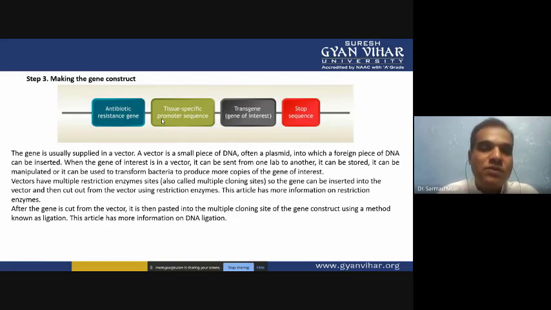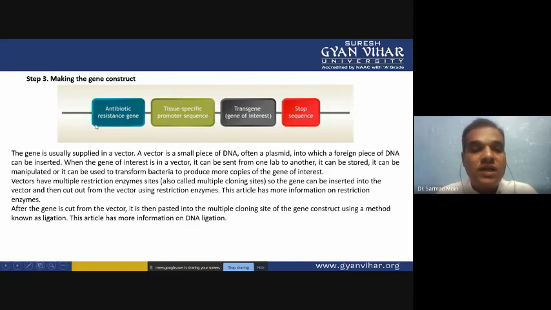If you are not putting the tissue specific promoter, it will express in every cell and tissue, and when it expresses in every cell and tissue, then how will you isolate your transgenic protein from the cow? It will be very difficult. Okay, so that's why we are putting the tissue specific promoter.